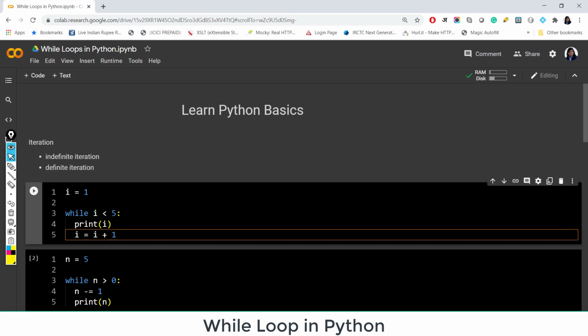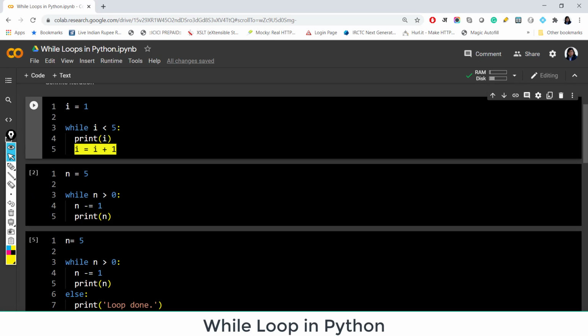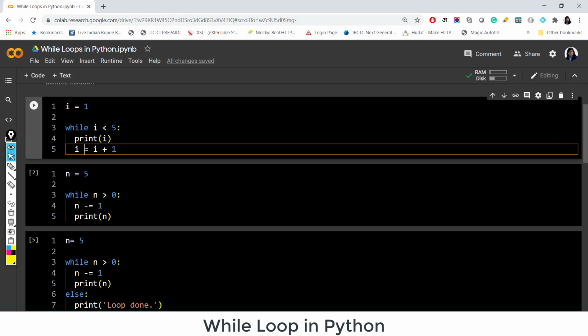Those who are from math might be finding it silly that how can I be equal to I plus 1. But it is a way of writing in programming language that we are updating the value of I. So the new value of I would be the previous value of I plus 1. But in most programming languages, instead of updating it like this, we use the assignment operator, which you have just seen here. We can simply write it like this, I plus equal to 1. It simply means I equal to I plus 1.